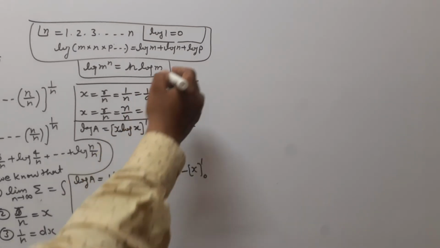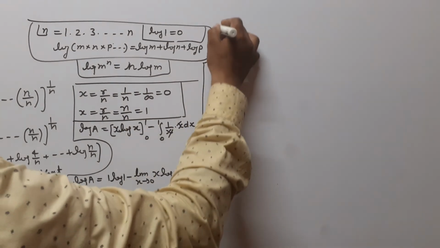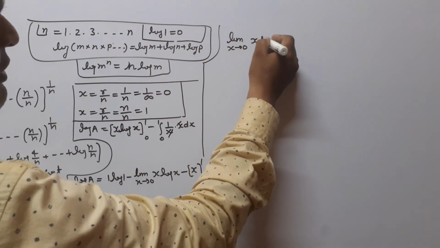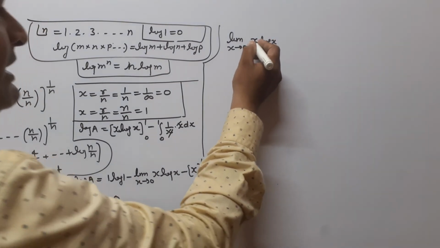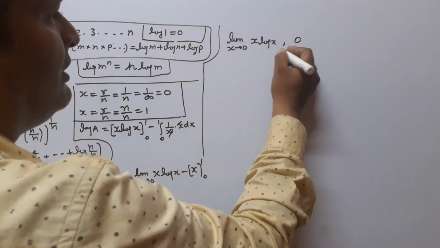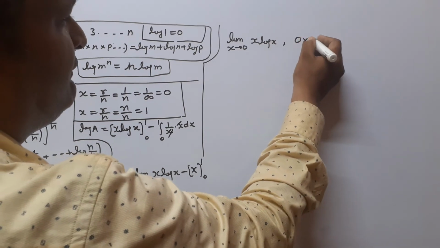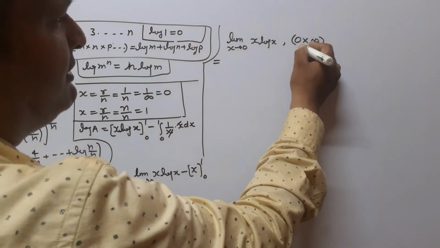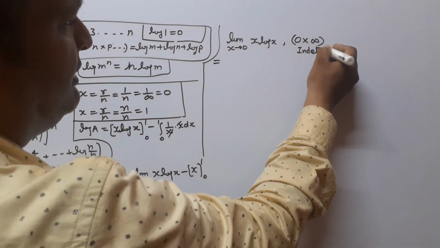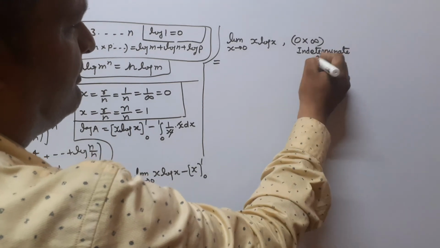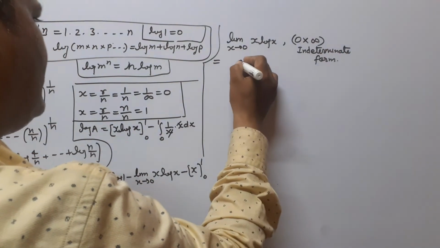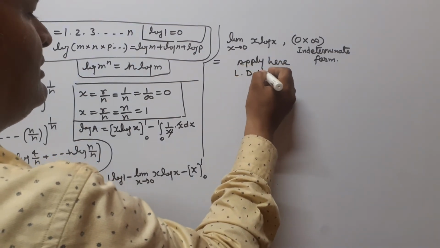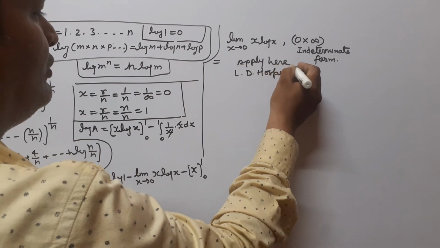Now we can see here the limit x tends to 0 of x log x. So when we put x equal to 0, log 0 is infinity, so this is 0 multiplied by infinity, an indeterminate form. So apply here L'Hopital's rule.